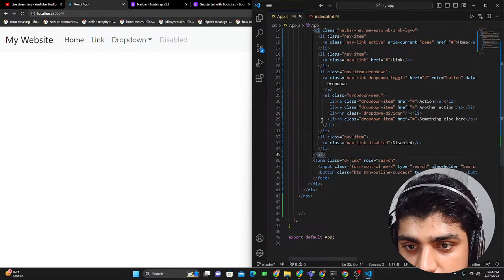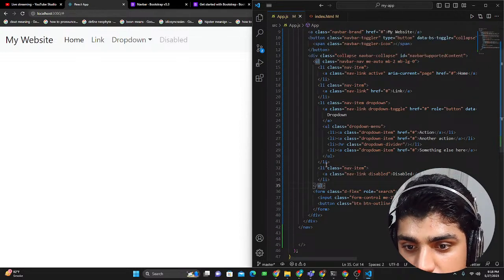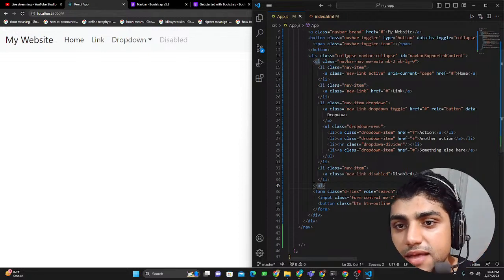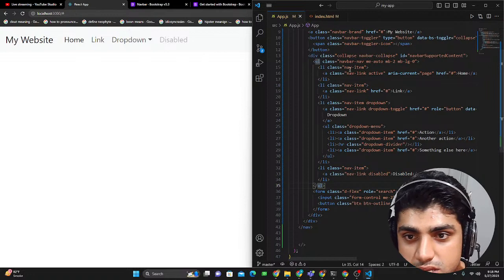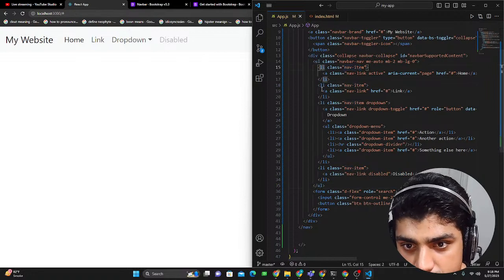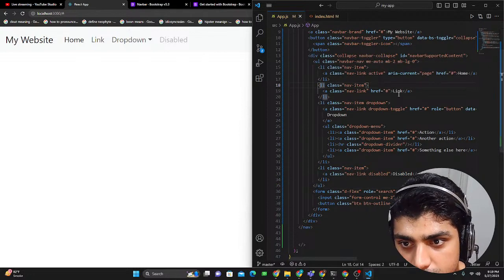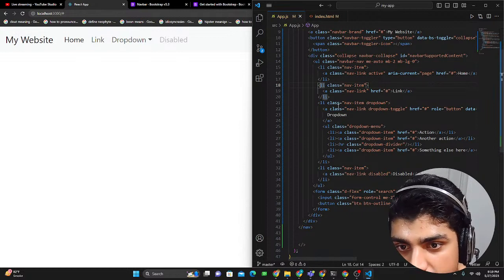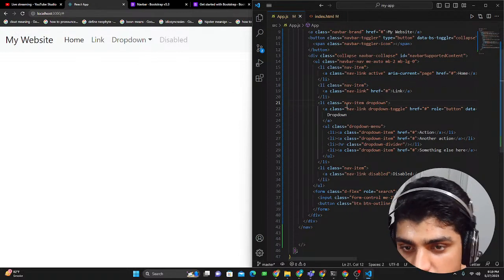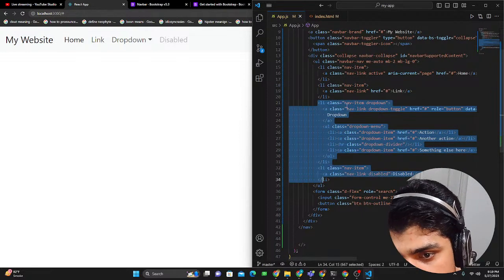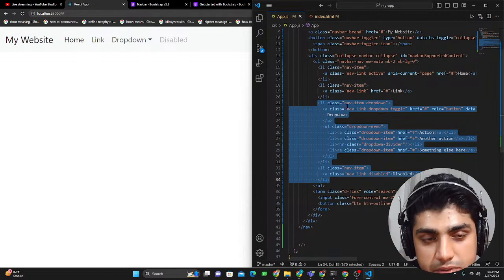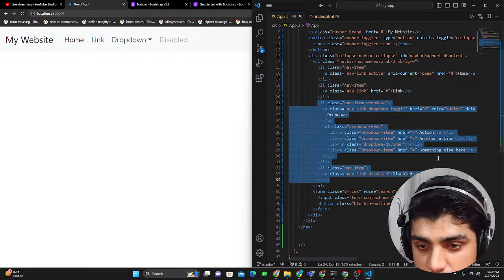What's happening is that there is this navbar collapse thing, and then there is this nav item, list item, and then there's this link, and then there's this list item. So all of these are just items, and this is a dropdown one. I'm just going to remove from here until this one, and you'll see all of these disappearing. So this dropdown and disabled will be disappearing.